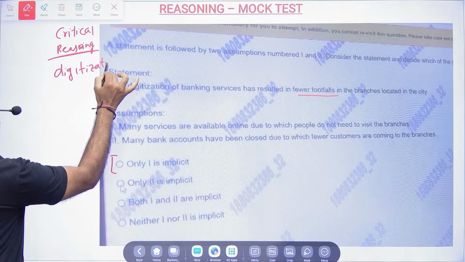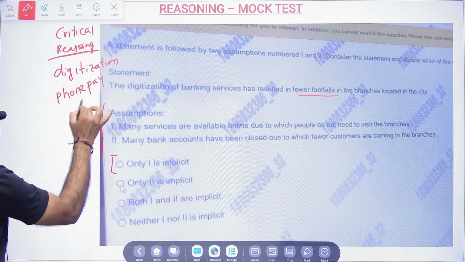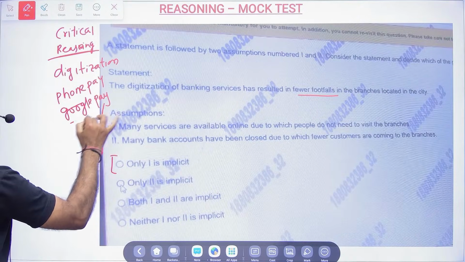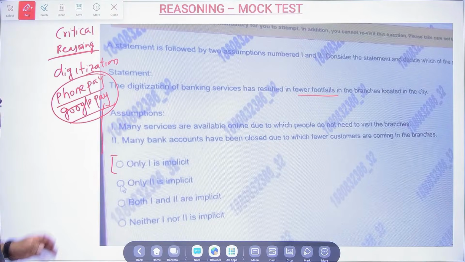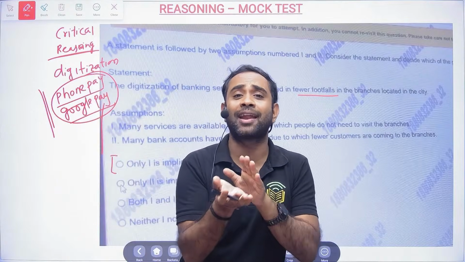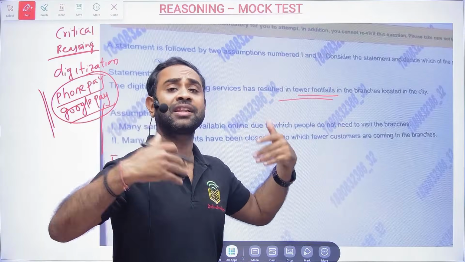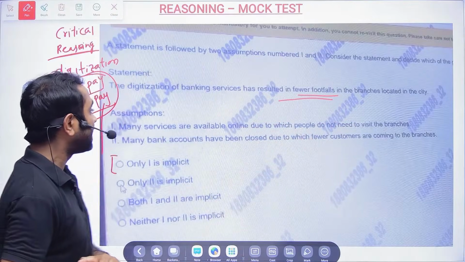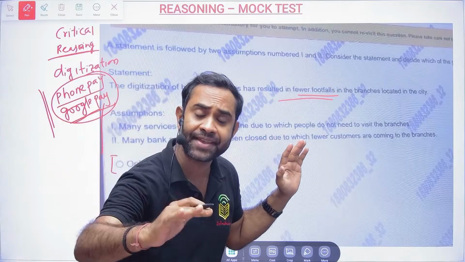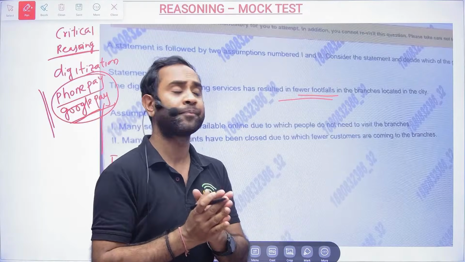digitalized banking services. So now we have PhonePe, you can check your balance, right? Now you have Google Pay, you can check your balance, you can pay, you can do a lot of things from here. Earlier, if you remember, every time we used to go to the bank, "Arey bhai, tell me the balance, tell me the balance." So the number of people visiting the branches was more earlier. Now definitely because of digitalization, the footfalls have reduced in the bank, because many things we are now able to do at home only.